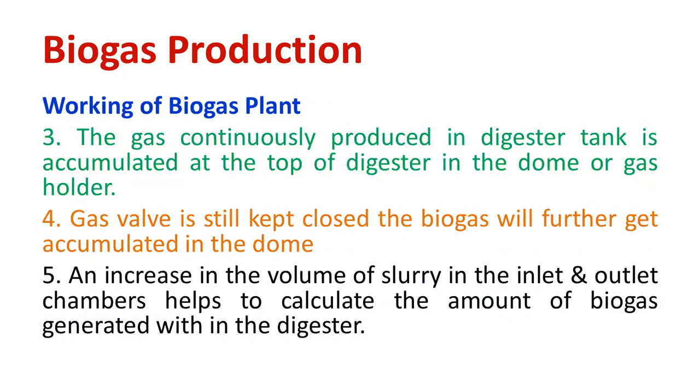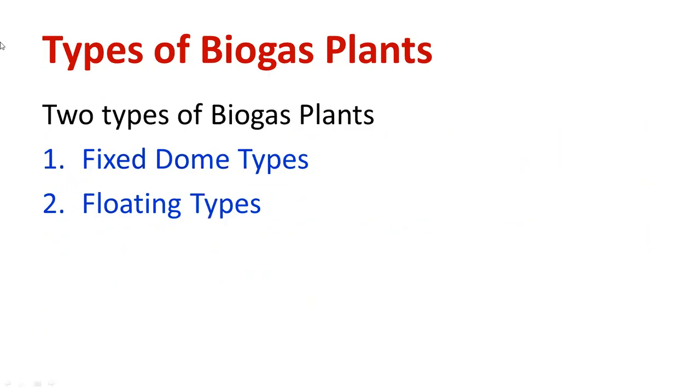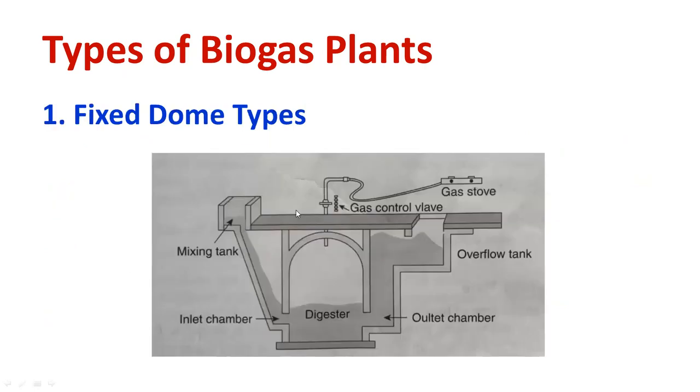Now, a very important concept I would like to tell you. Two types of biogas power plant will be asked in the examination: fixed dome power plant as well as floating type. This is the structure of the fixed dome type power plant. It's stationary, steady. There won't be any floating state. It's steady. How the input is provided.